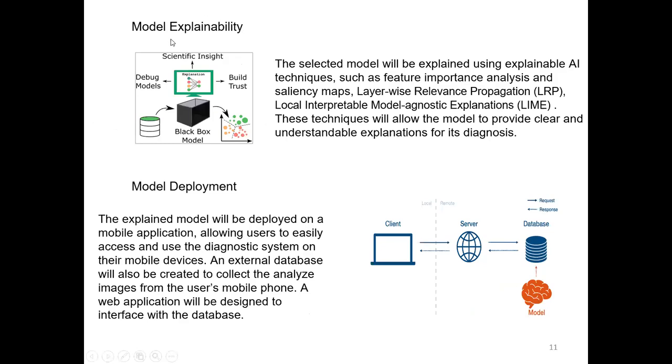We shall also do some model explainability. We shall use SHAP, layer-wise relevance propagation, and LIME. This explainability will help us to determine which features our black box model uses to predict that this is a maize leaf blight or streak disease. This can help us to retrain the model and to ensure that the model predicts what is right, and also to build trust among the professionals of the agricultural community and the farmers.